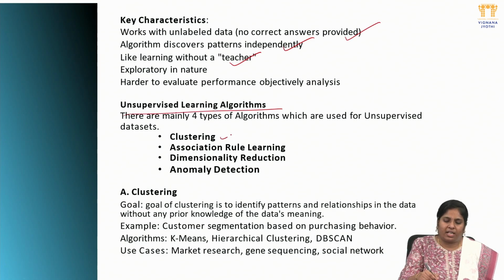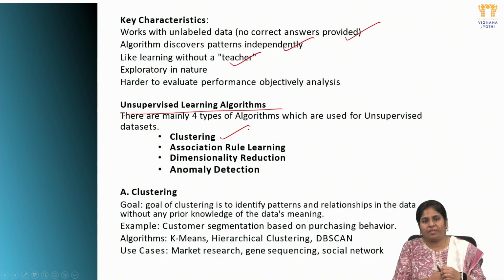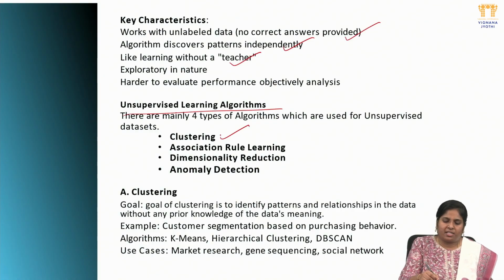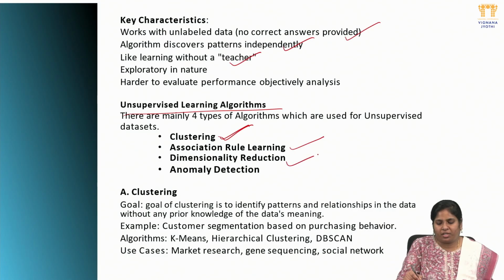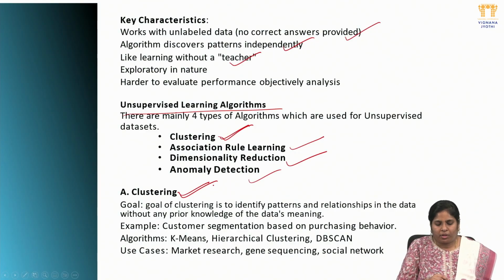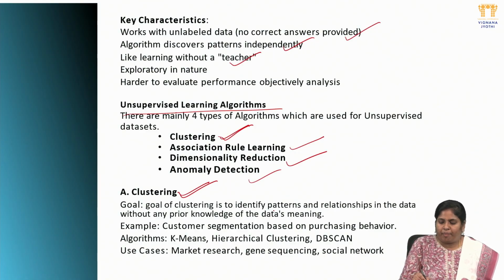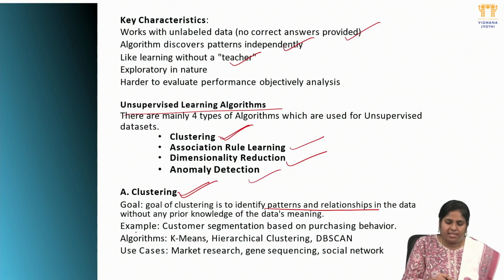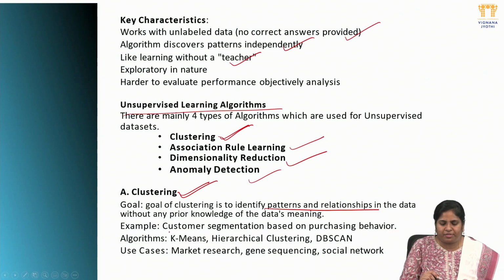algorithms associated with the clustering. Four types of algorithms basically we segregate. So that is one is a clustering and association rule learning, dimensionality reduction, anomaly detection. Whereas clustering, the goal is to identify the patterns and relations which are similar in the given data, so that we can merge these kind of data and keep it in one place, so that we can make one label for those kind of similar data.